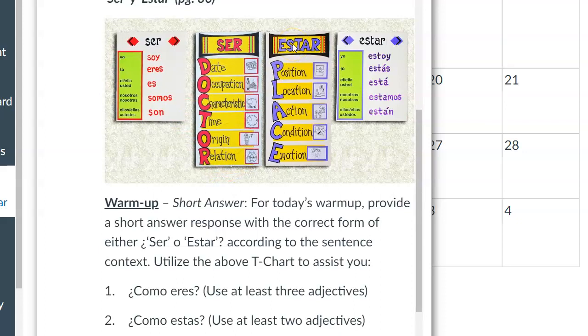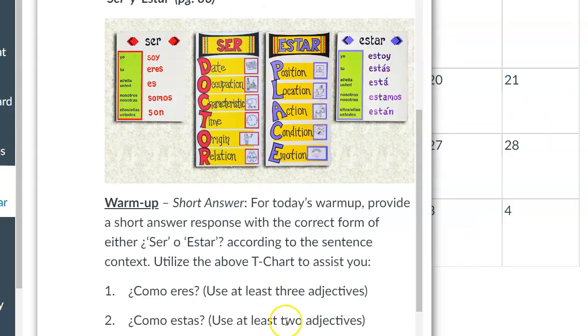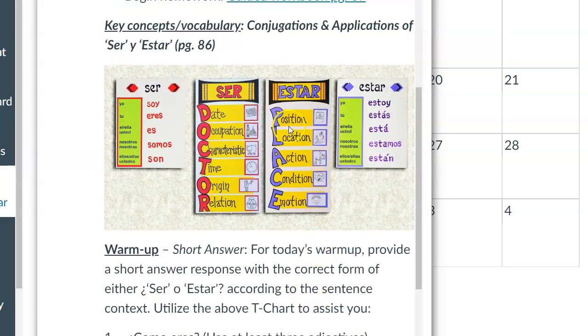Estar, on the other hand, is for more temporary descriptions. To talk about how someone or something is doing in a moment in time, how someone feels, their emotion, where something is located at any given time. So, back to those notes there in the calendar. Position, location, action, condition, and emotion.